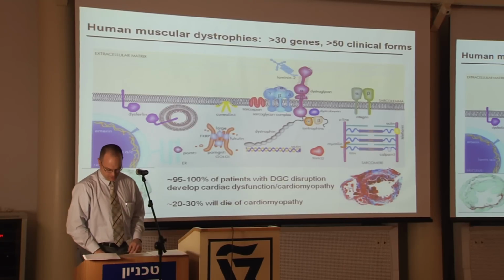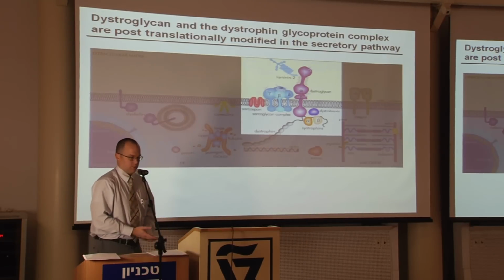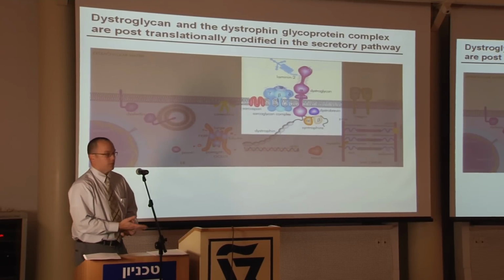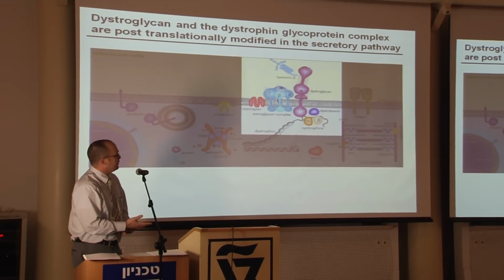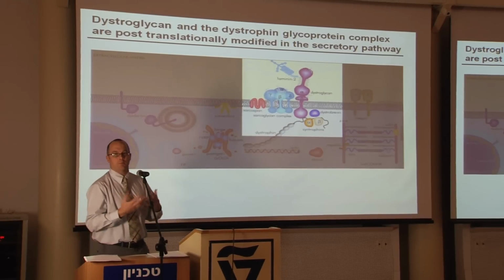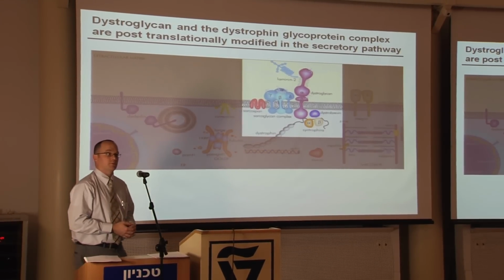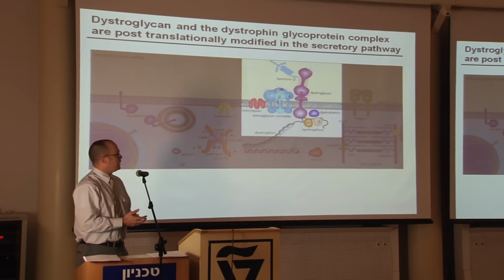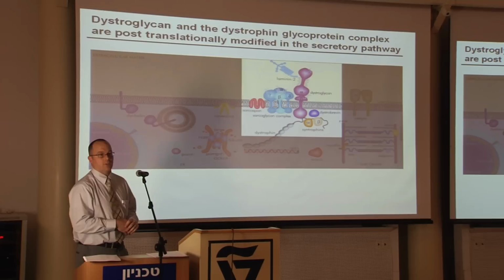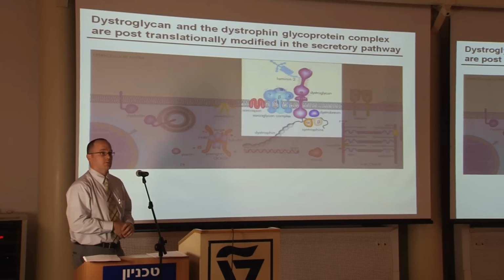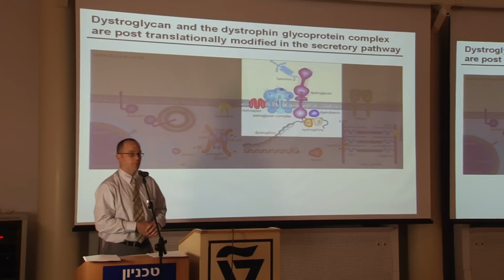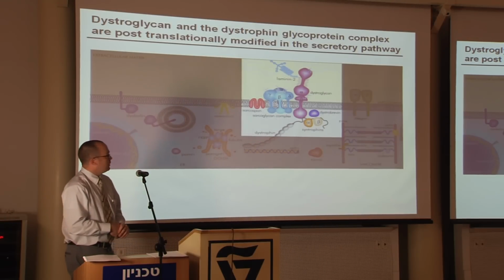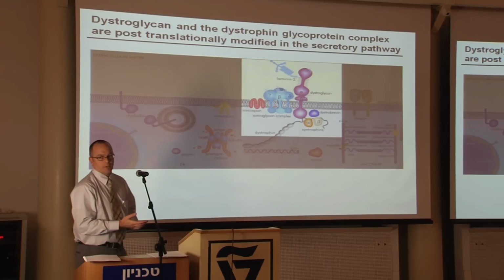So I'm going to focus our attention on a subset of these muscular dystrophies that are associated with this complex here, the dystrophin glycoprotein complex. This complex is a complex of glycoproteins that are present on the surface of muscle cells, including cardiac muscle cells. And these glycoproteins are named because they're attached to the protein dystrophin, which was the first muscular dystrophy gene described a number of years ago in Duchenne muscular dystrophy.